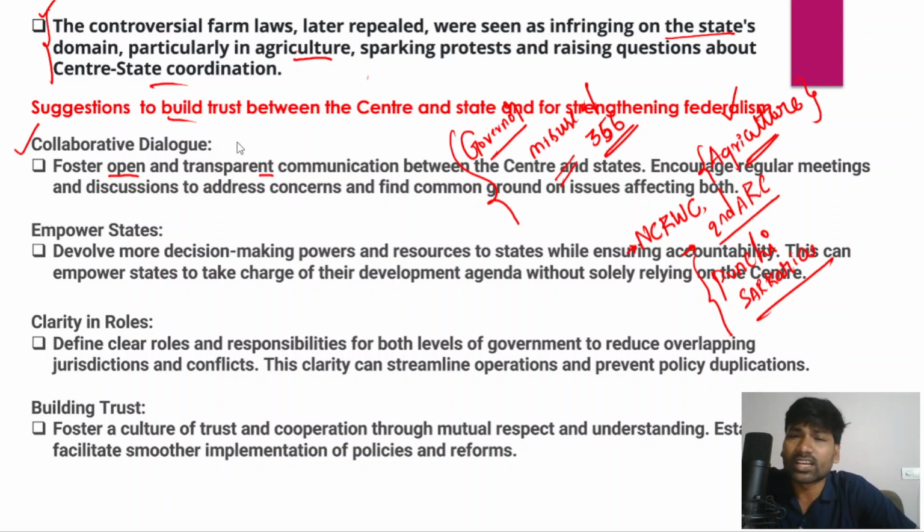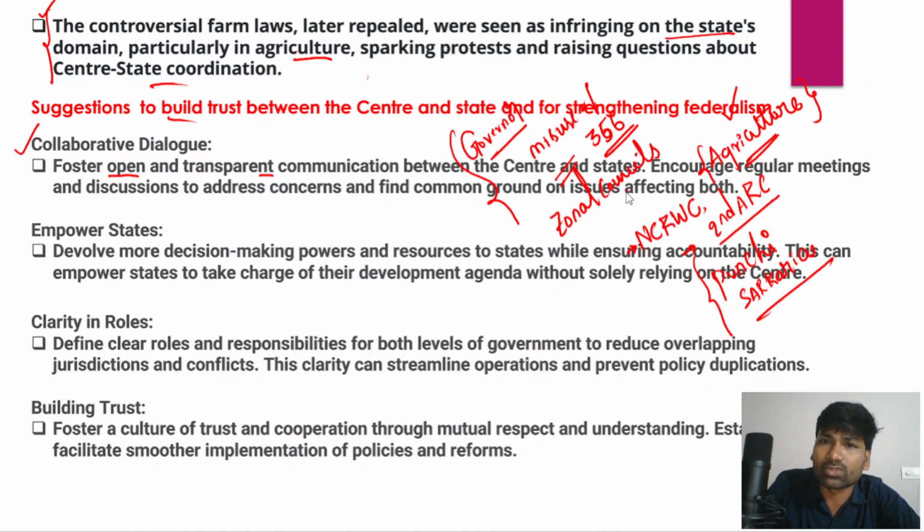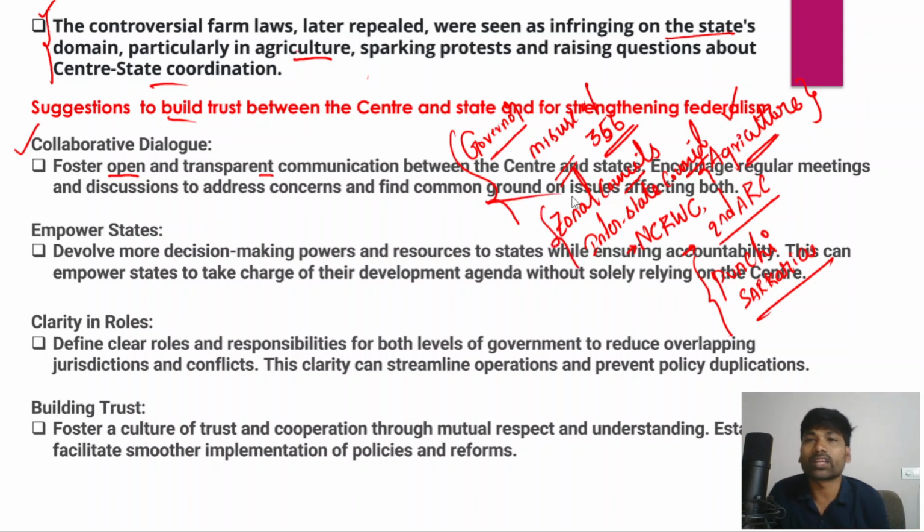This could happen through the zonal councils, right? We all have an idea about these zonal councils, and apart from them, the Inter-State Councils. Both would ensure regular meetings and discussions between the Union government and state governments, and they can find common ground on the issues affecting Center-state relations.